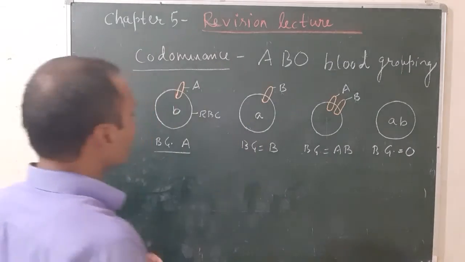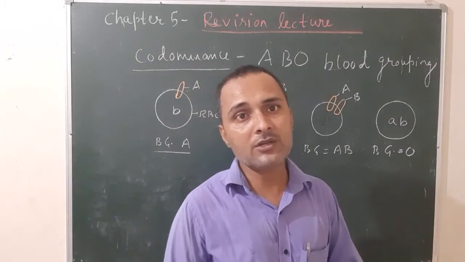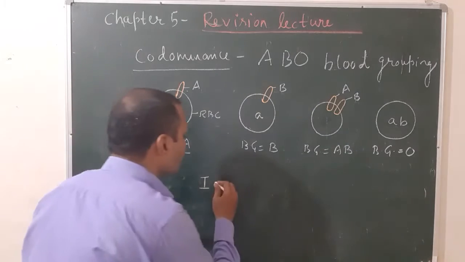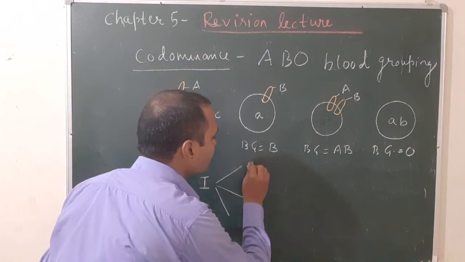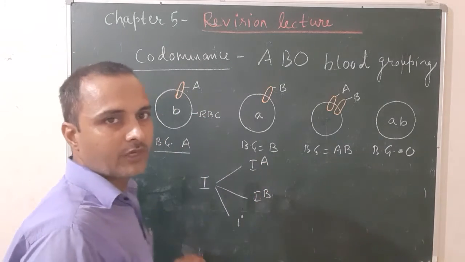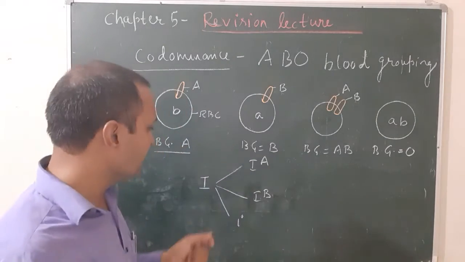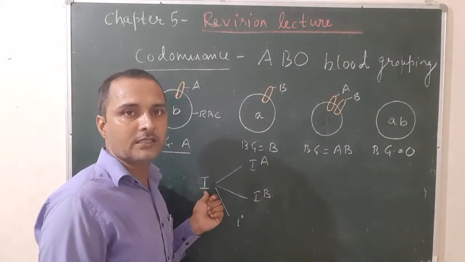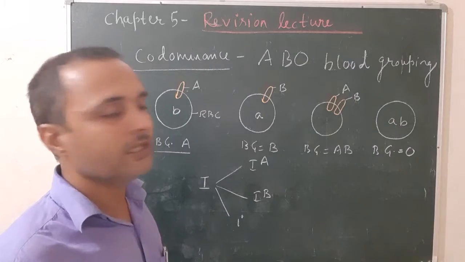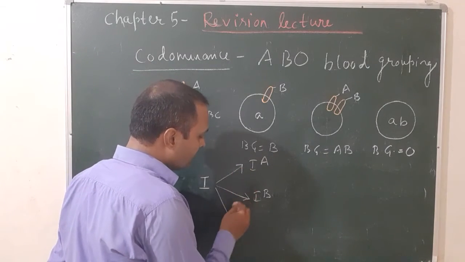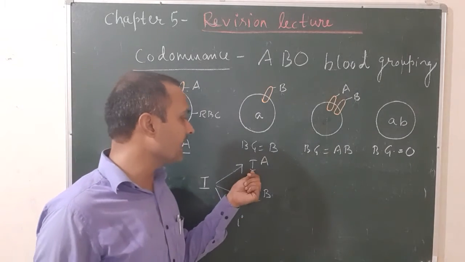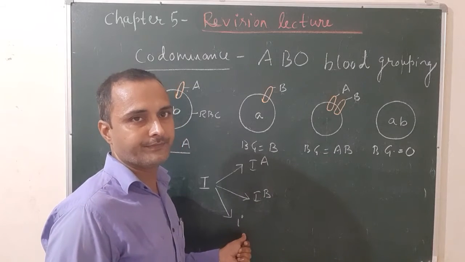In human beings, blood group is controlled by a single gene I, and this I is found in 3 forms, known as IA, IB and i.